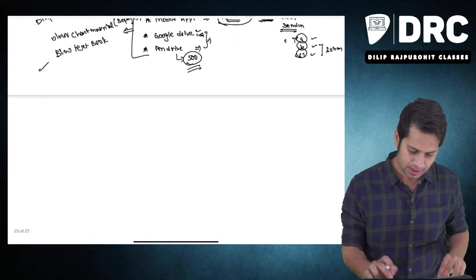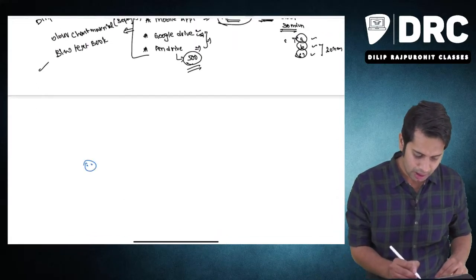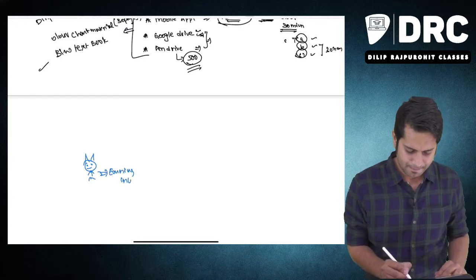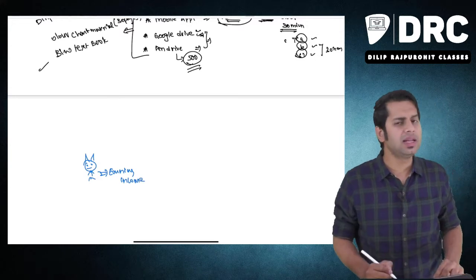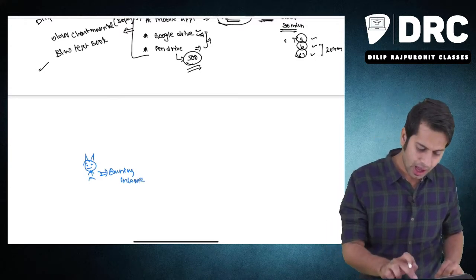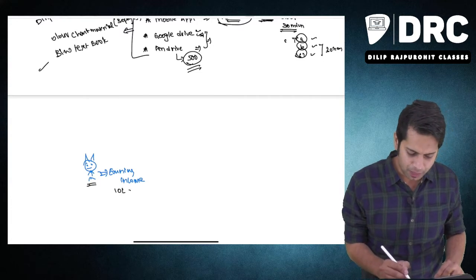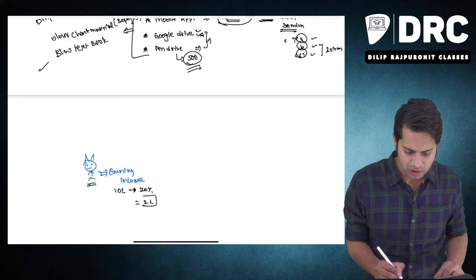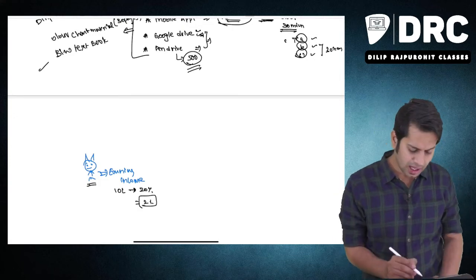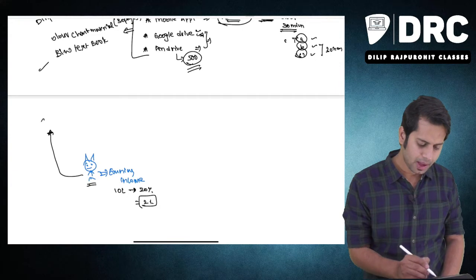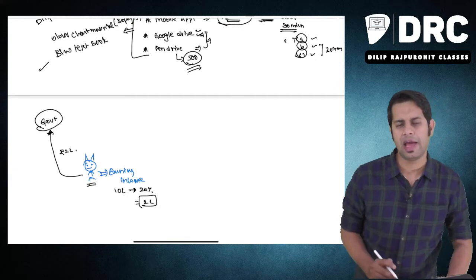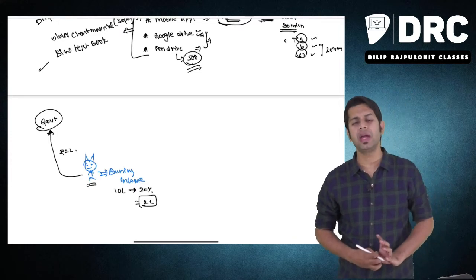Say for example, Mr. Dilip is earning income. Who is earning the income? Sir, you are earning the income. I am earning an income of 10 lakh rupees. Government is asking me to pay a tax of 20% on this. So I have to pay a tax of 2 lakh rupees. Who is earning the income? You are earning the income. Who is making the payment of tax to the government? You are making the payment of tax to the government. This happens in case of a direct tax.